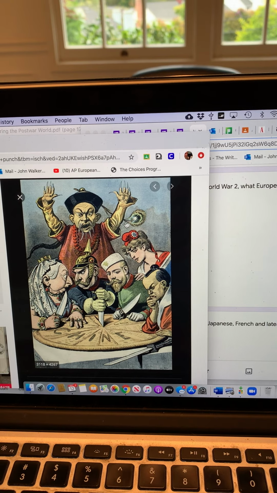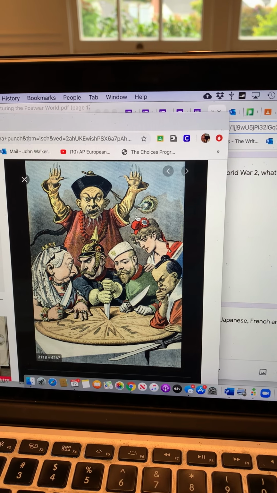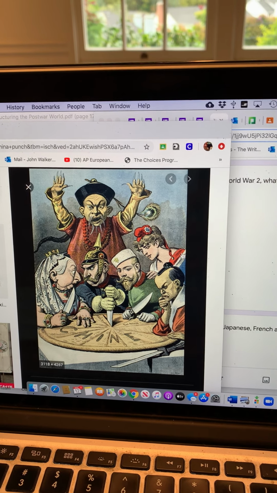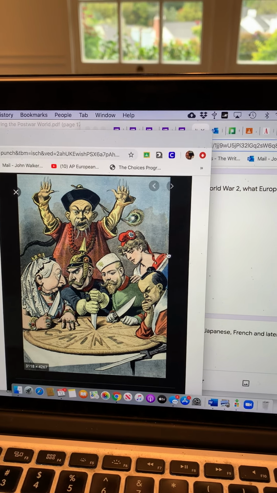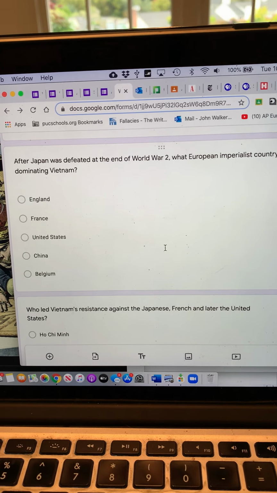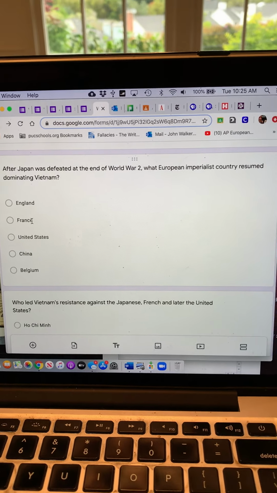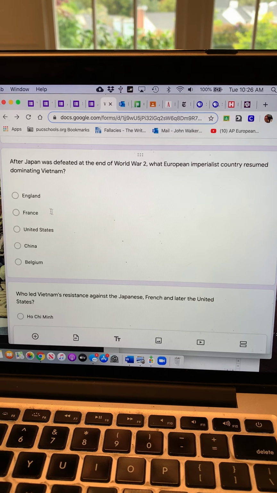Also, she's the symbol of liberty, which is pretty hypocritical because she's dominating a place and not giving people liberty. Also, it's strange that she's a woman because women did not have the right to vote in France until 1945. Anyway, France resumed dominating Vietnam after the end of World War II. Instead of giving Vietnam to the Vietnamese, France went back.